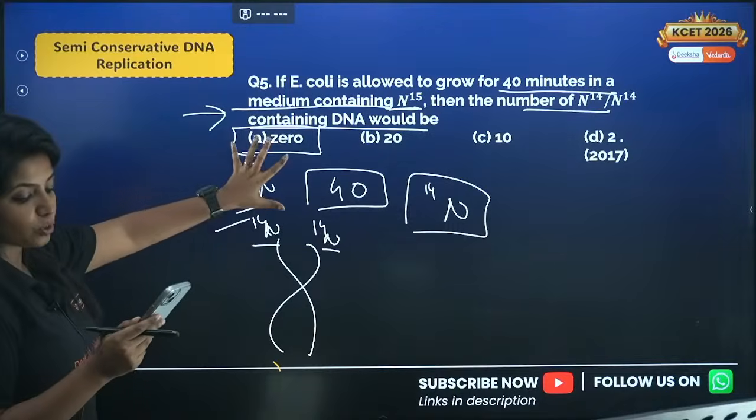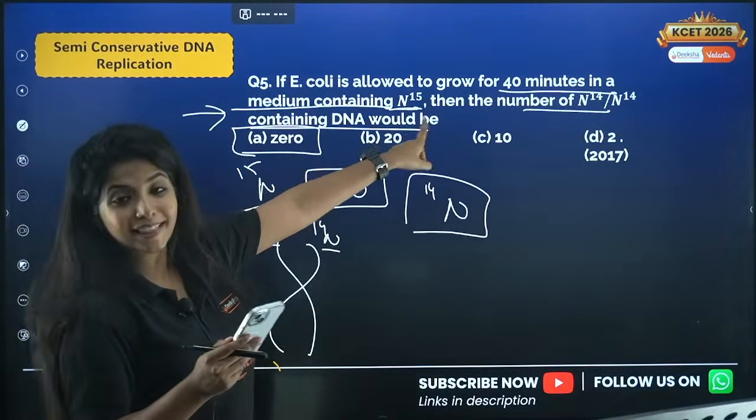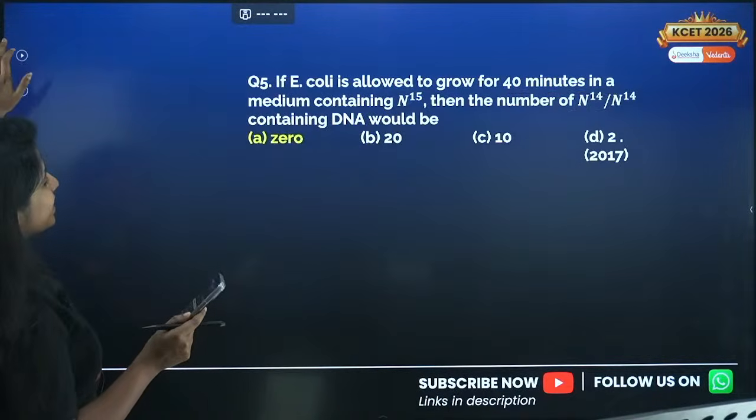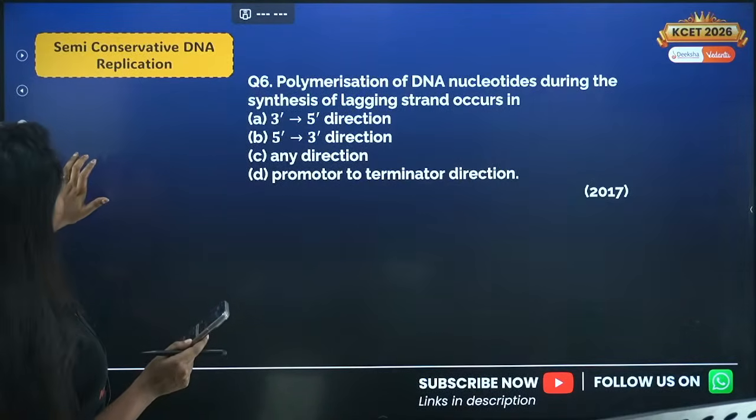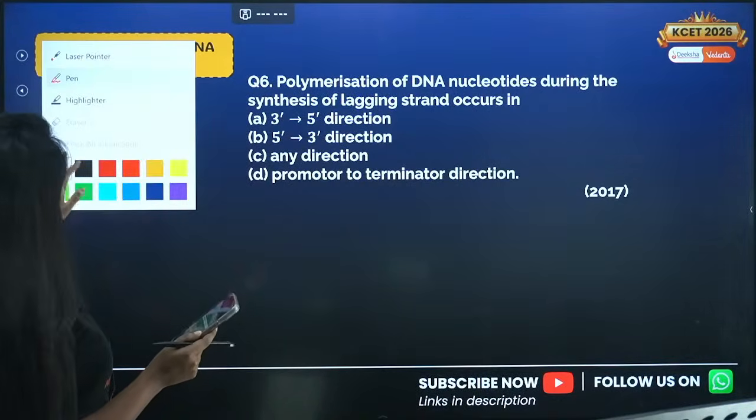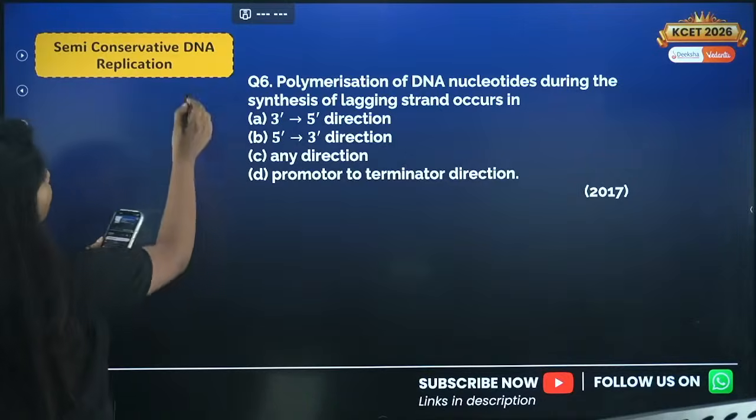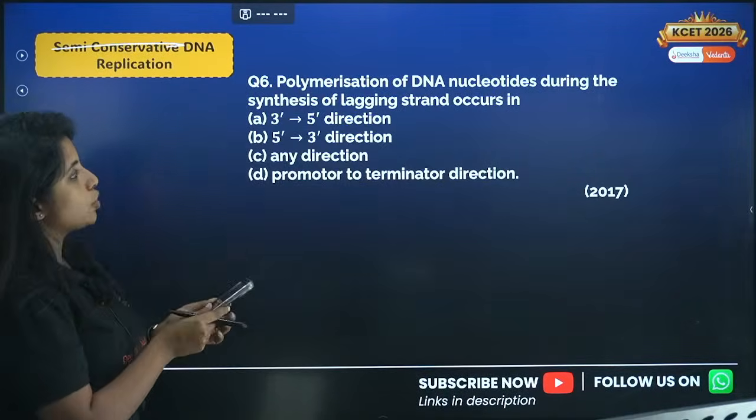So your answer for this question is 0. Do not go by these numbers. This is just to fool you guys. Now, again, it has something to do with the semi-conservative DNA replication or generally DNA replication as a whole. This is just for DNA replication.